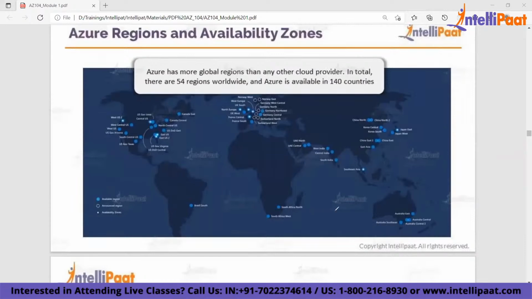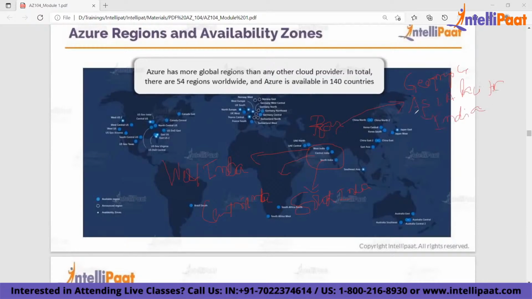So if you see, this is your India. In India, it has 3 regions. So this is West India. This is Central India. This is South India. So these are the 3 regions it operates in India. Which geography does it belong to? It belongs to Asia Pacific, right? Within Asia Pacific, it is in India.